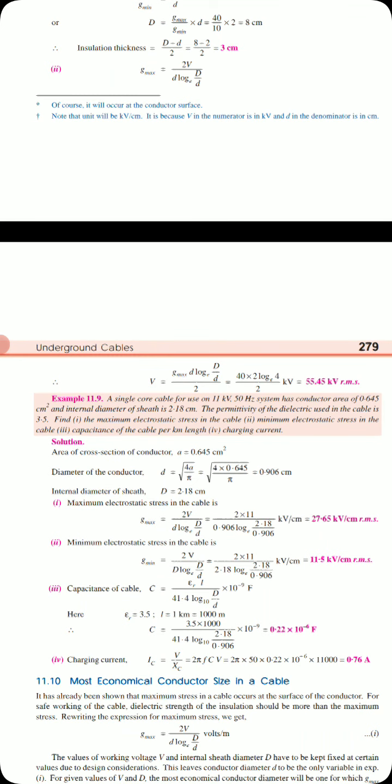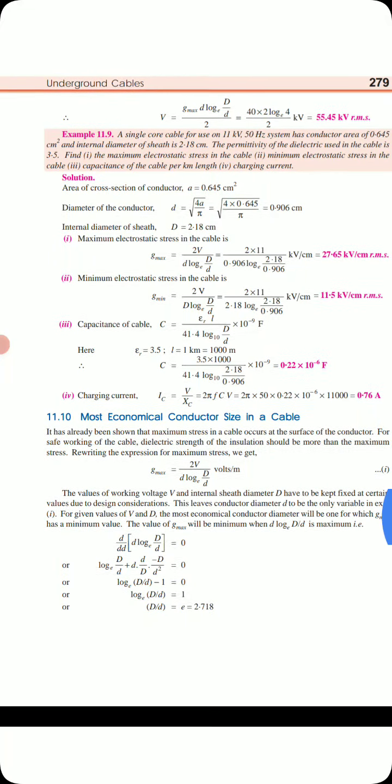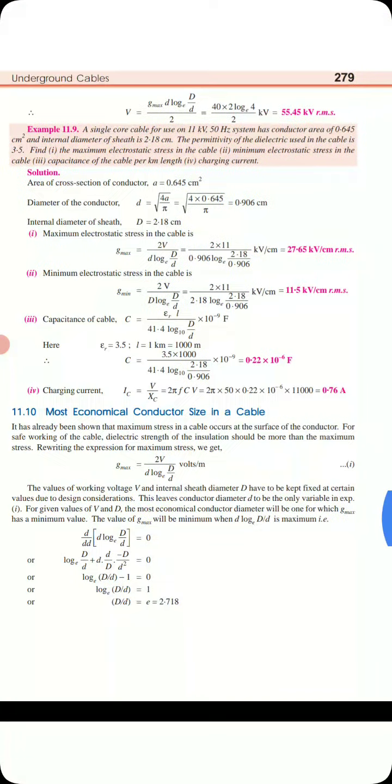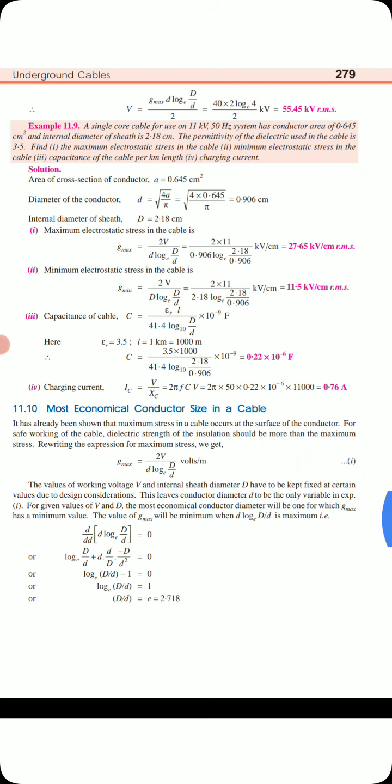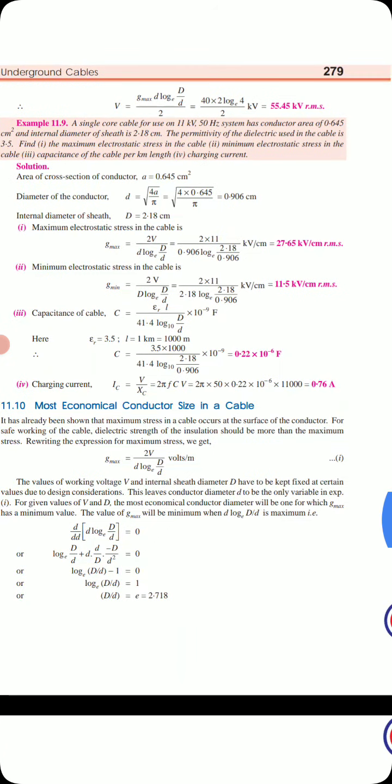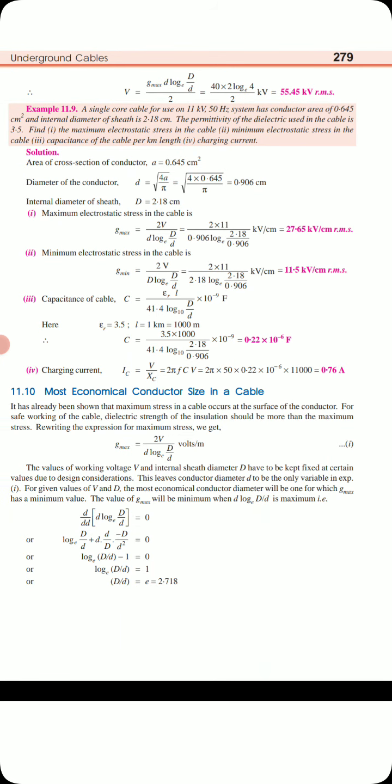Coming to one more problem here: a single core cable for use on an 11 kV 50 Hz system has a conductor area of 0.645 centimeter square and internal diameter of sheath of 2.18 centimeter. The permittivity of the dielectric used in the cable is 3.5, that is epsilon R. Find the maximum electrostatic stress in the cable, the minimum electrostatic stress in the cable, the capacitance of the cable per kilometer length, and the charging current.